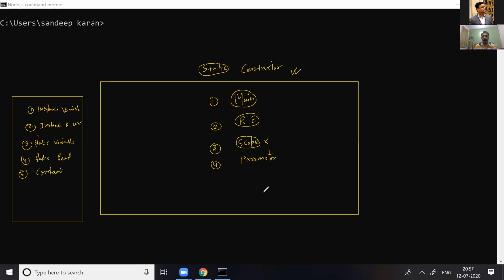Okay. And for a static constructor, we cannot have any kind of scope before the static constructor. So we cannot pass a parameter to a static constructor. It is a parameterless constructor. It is a scope-less constructor.